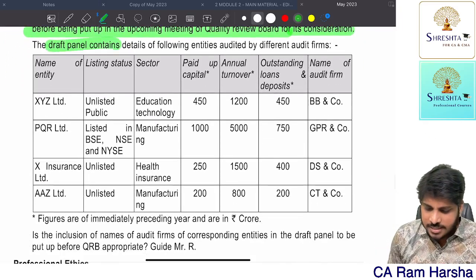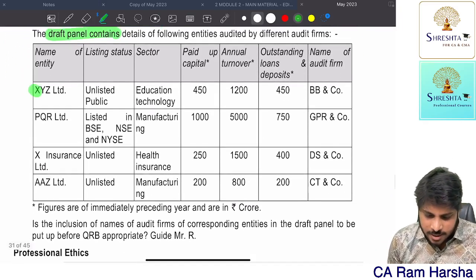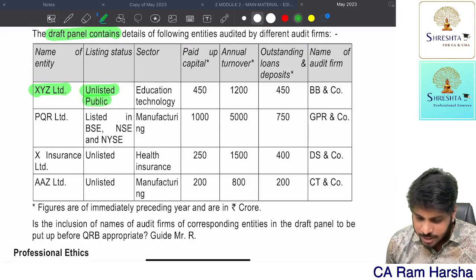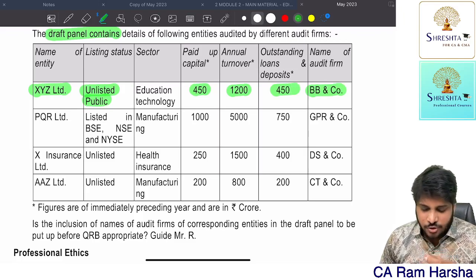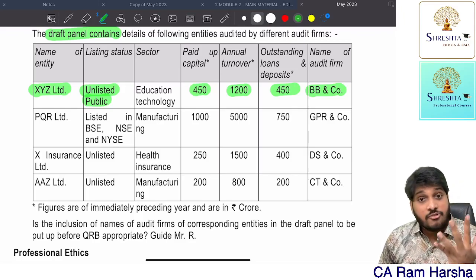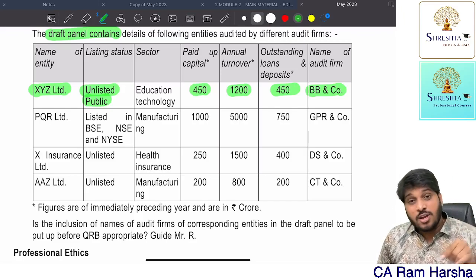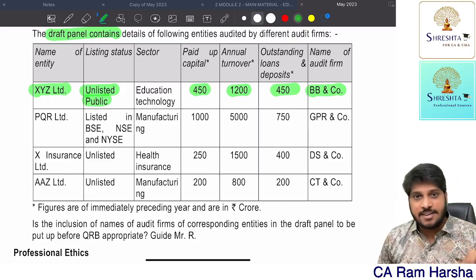What does the panel contain? There is a company called XYZ. It's an unlisted public company. It has a paid up capital of 450, 1200, and the audit firm is CBB and Co. If you remember the scope of quality review by the Quality Review Board, there is NFRA Rule 132. There are 5 clauses where in all these cases, NFRA only will have the authority to conduct quality review.